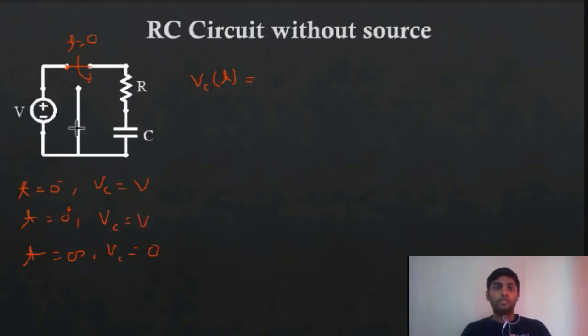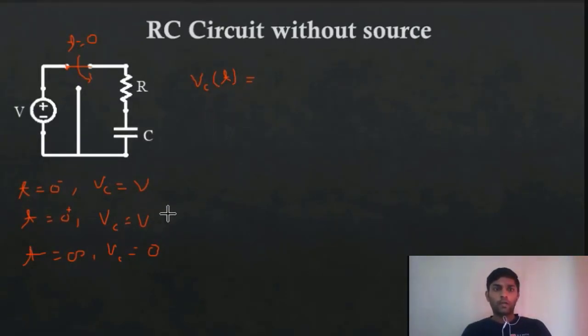So these will be the initial and final conditions. Then what will be the equation for this VCT? VCT is given by V times e raised to minus t by RC. Yes, I hope it's correct.